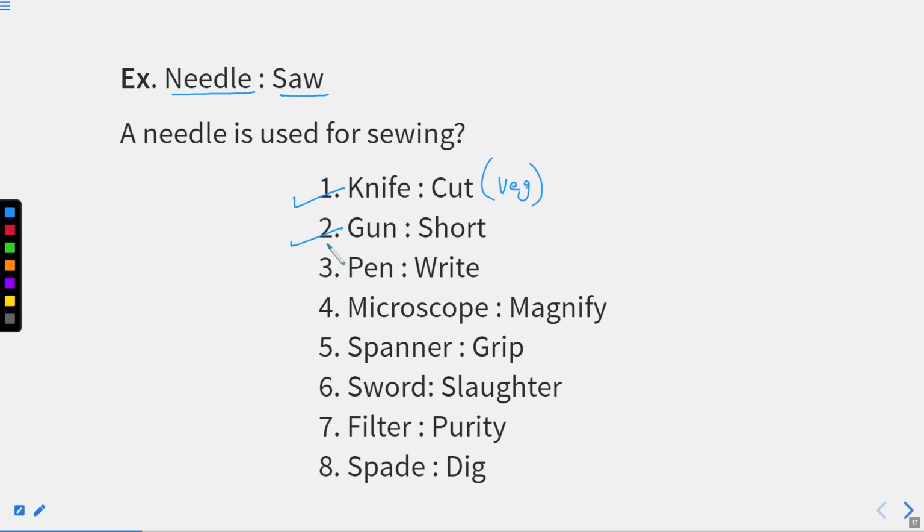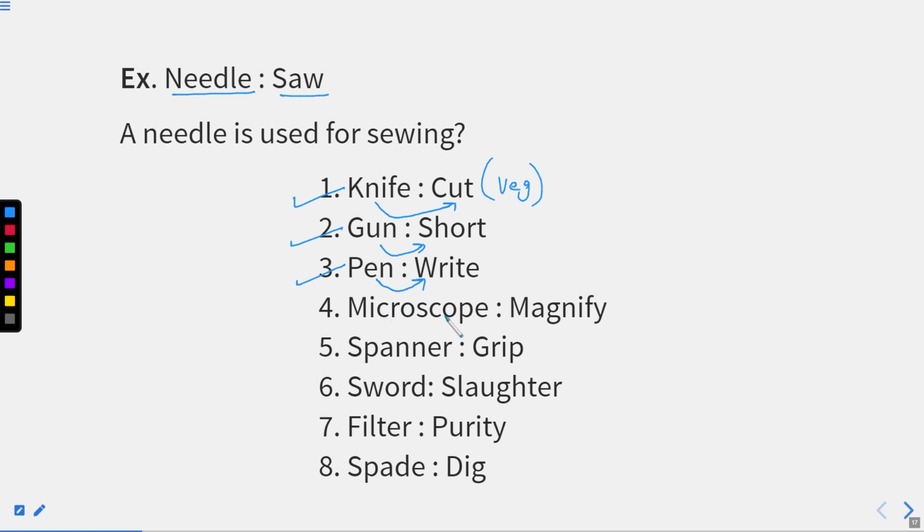A gun, we know who uses a gun? A soldier. For what? To shoot down enemies, right? A pen, we know who the prominent person to use a pen is? An author, right? So what exactly does an author do with a pen? To write something. So what exactly are these tools made for? A gun is to shoot down someone or enemies. A knife is to cut. A pen is to write.